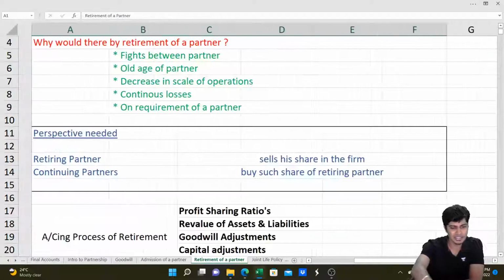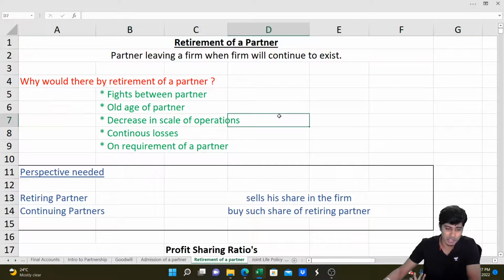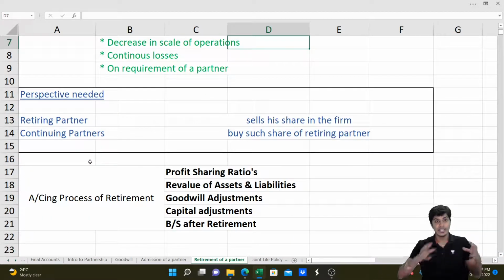Retirement of a partner. A partner can retire either because of his old age, or he fought with other partners, or he doesn't want to continue any longer, decrease the scale of operations, or continuous losses, or anything. So the perspective is the retiring partner is selling his share in the assets, selling his share in liabilities, selling his share in profit to the continuing partners. That's what we need to remember.